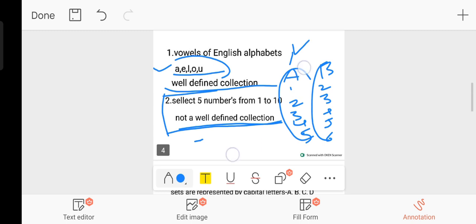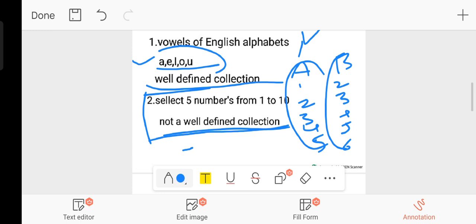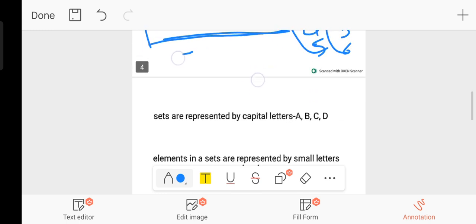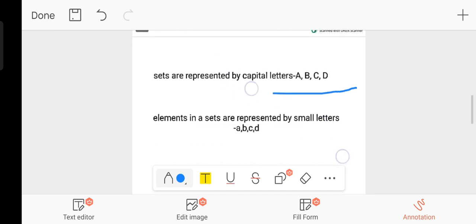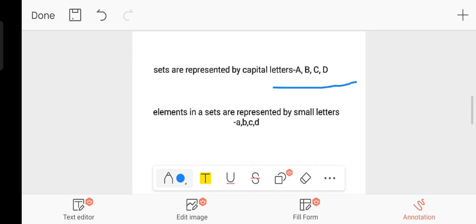A set is a well-defined collection of objects represented by capital letters A, B, C, D. Any letter of the English alphabet we can use to represent a set. Elements in these sets are represented by small letters, a, b, c, d, any letter you can use.